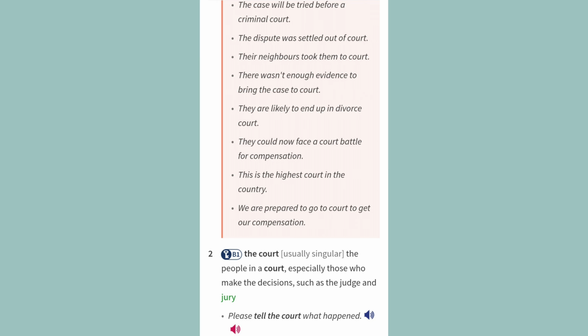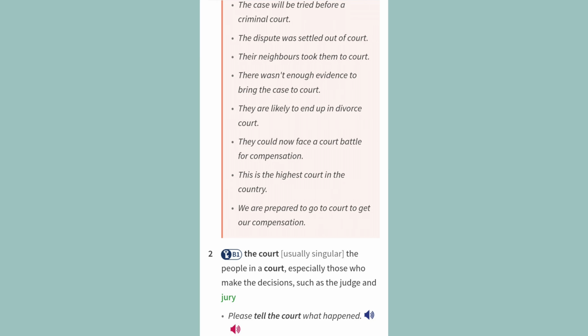Their neighbors took them to court. There wasn't enough evidence to bring the case to court. They are likely to end up in divorce court. They could now face a court battle for compensation. This is the highest court in the country. We are prepared to go to court to get our compensation. 2. The court. Usually singular, the people in a court.